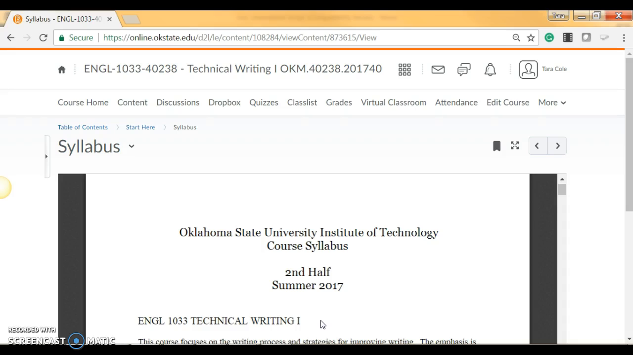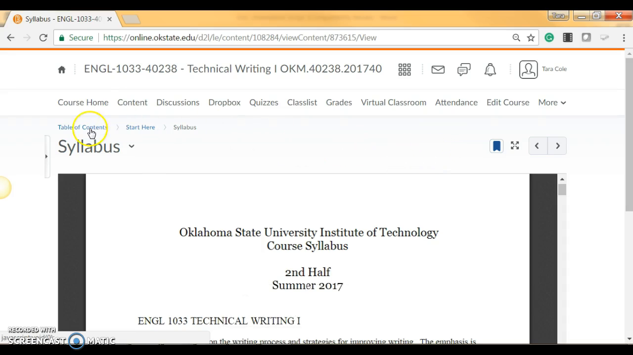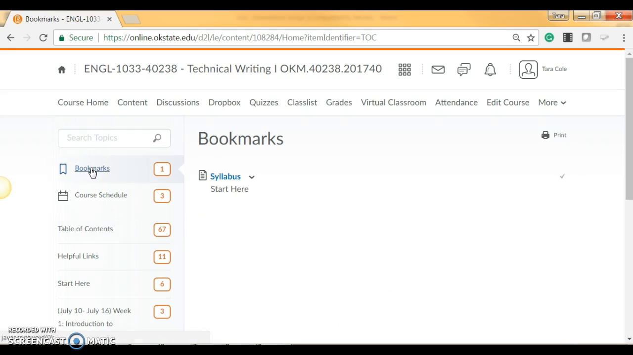If you want to make it easy to find the syllabus or any other documents or assignments later on, just click the bookmark button here. It will add this document to your Bookmarks tab where you can easily find it later. Click on the breadcrumb trail here to return to where you were and to access different areas. Click here for your bookmarks. And see, the syllabus is here for you.